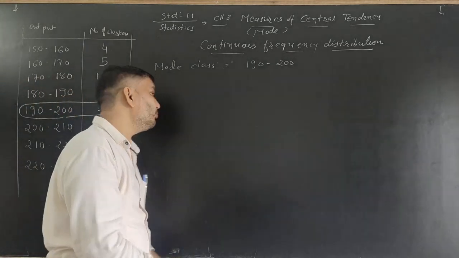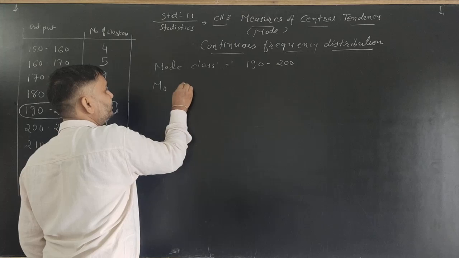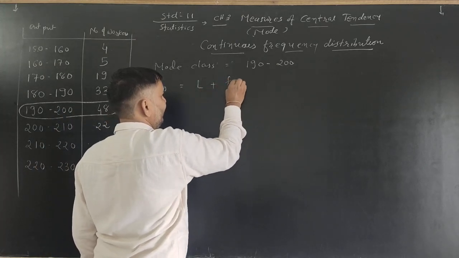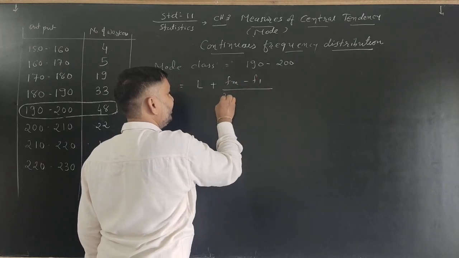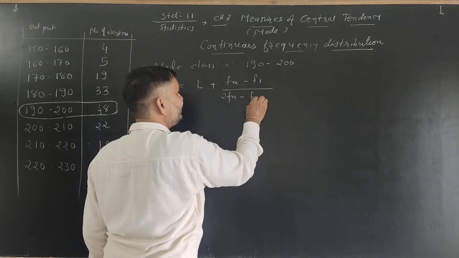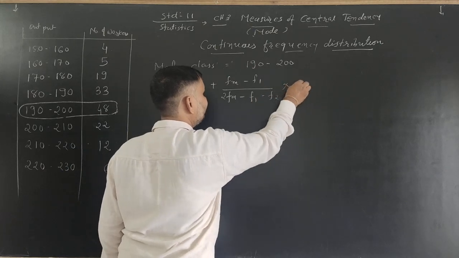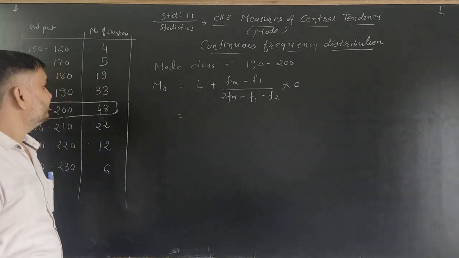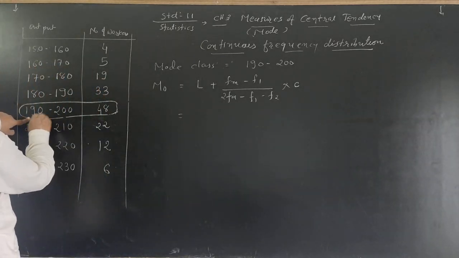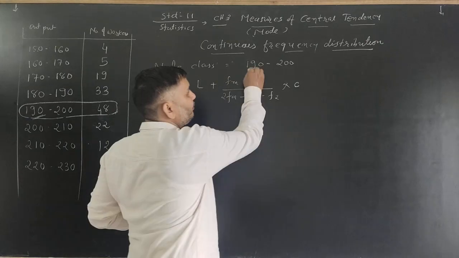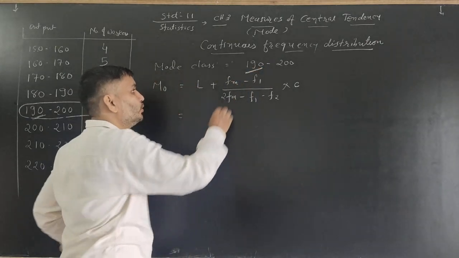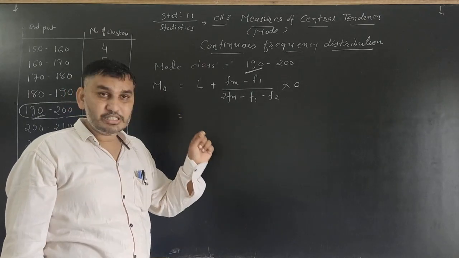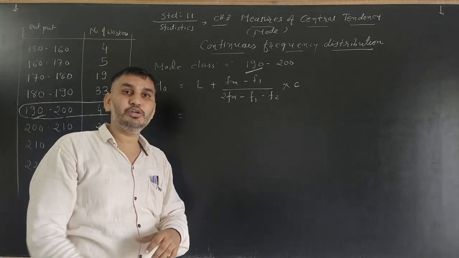Now we find the value of mode by applying the formula Mo is equal to L plus (fm minus f1) divided by (2fm minus f1 minus f2) into c. L is equal to the lower boundary point of the modal class. So the lower boundary point is 190. Again, check whether the class is inclusive or exclusive.